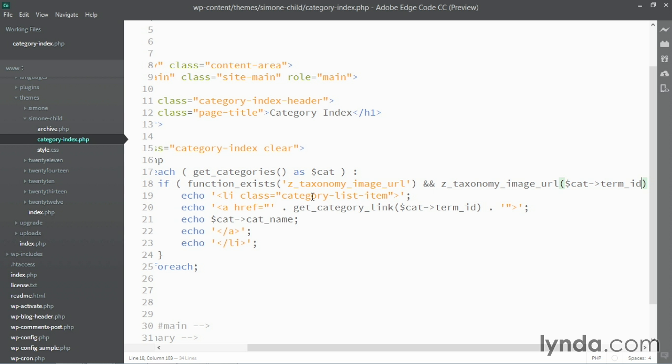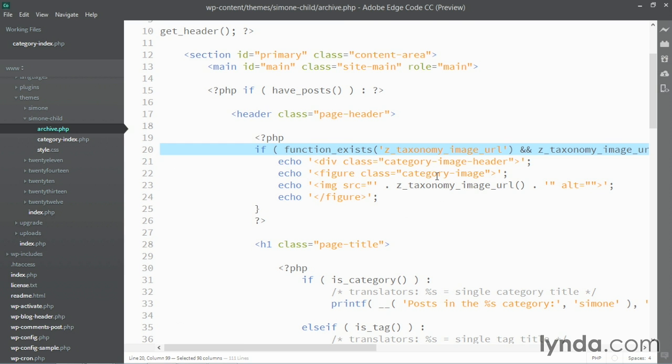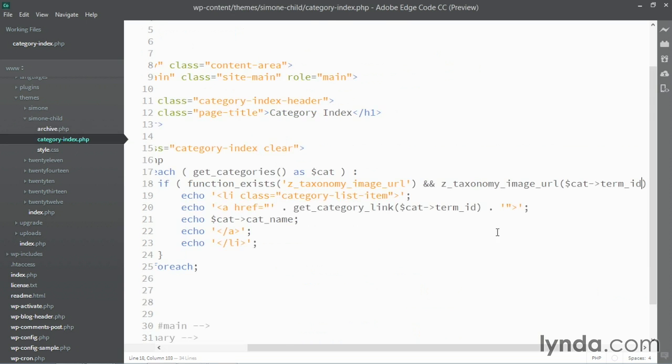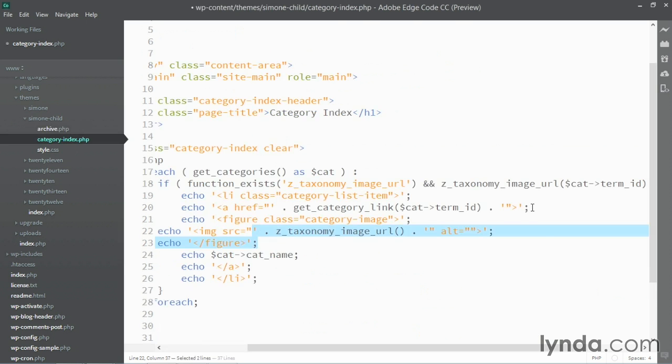Now I can go in and change the code some more to add in the category images themselves. And once again, we've already done this before. So I can go back to my archive, and here you see we have the figure and the image. So I'll copy this out, go back to category index, find where I start my link right here, and then paste in the new code.